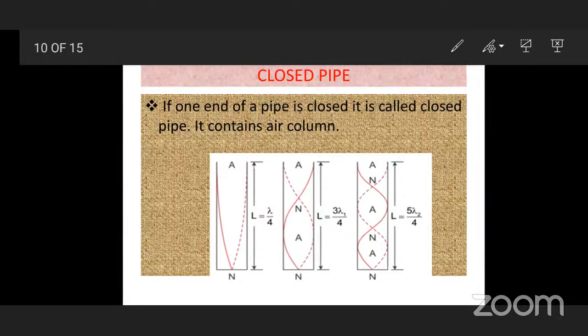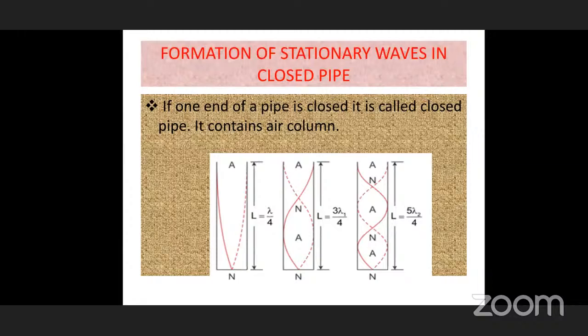And in the third diagram, you can see 3 nodal points, while the wave is formed in the second overtone. Here, node, antinode, like this, you can see 5 lambda by 4. The length is 5 lambda by 4 that we have to take.